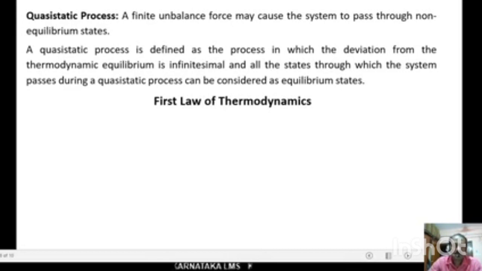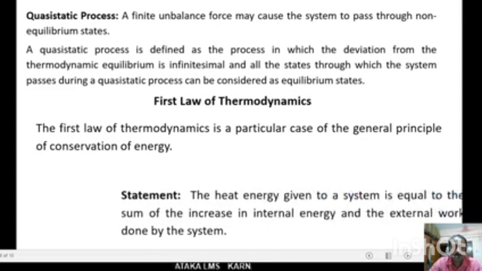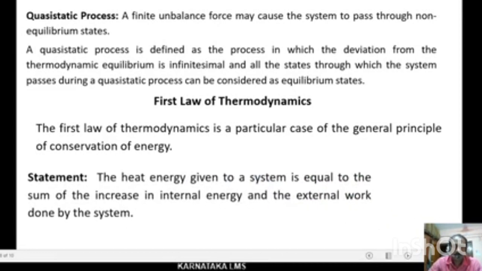Let us see the first law of thermodynamics. The first law of thermodynamics is a particular case of the general principle of conservation of energy. That means energy can neither be created nor be destroyed, but it is transferred from one part to another part. The statement of the first law of thermodynamics is like this: the heat energy given to a system is equal to the sum of the increase in internal energy and the external work done by the system.